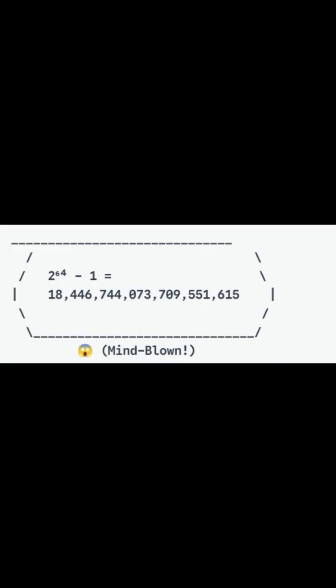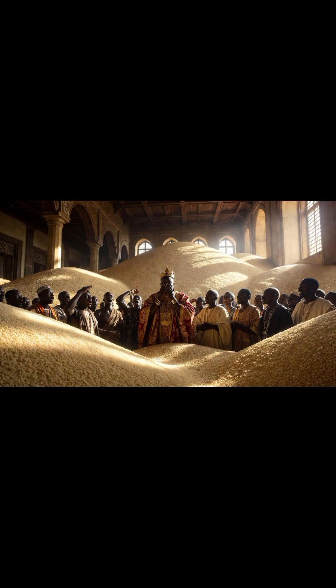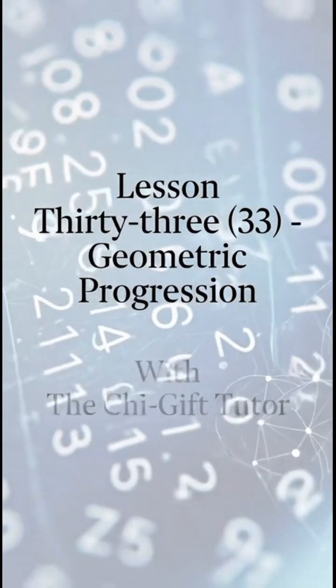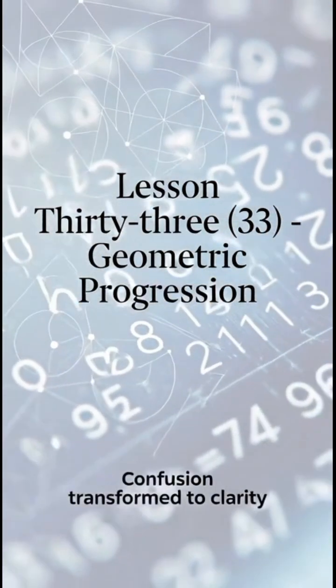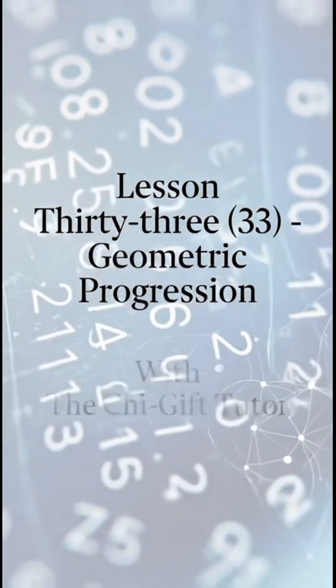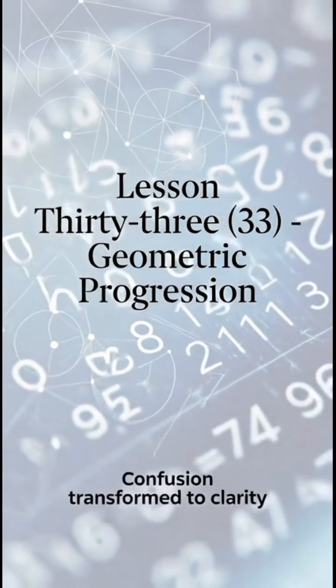I can't even call such a number right now. Now, this number was far more than the rice that even existed in the entire kingdom, or even the whole world. The king realized he had been outsmarted. This story perfectly illustrates the power of geometric growth, where a number can become unimaginably large in just a few steps.